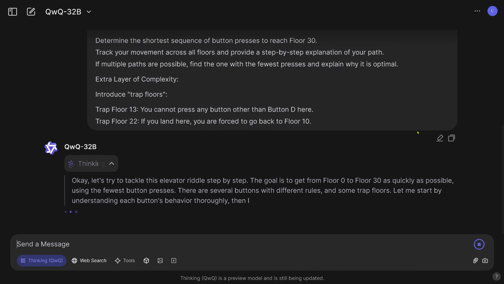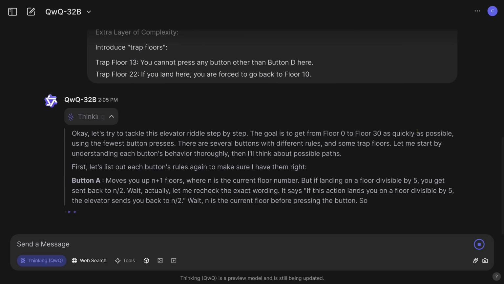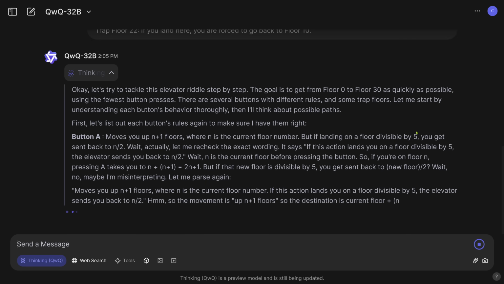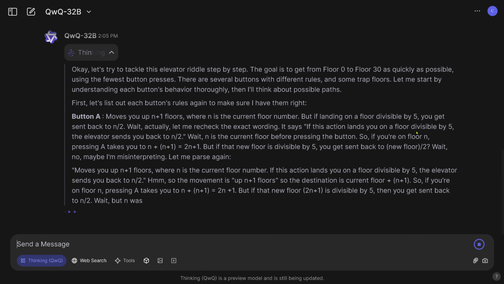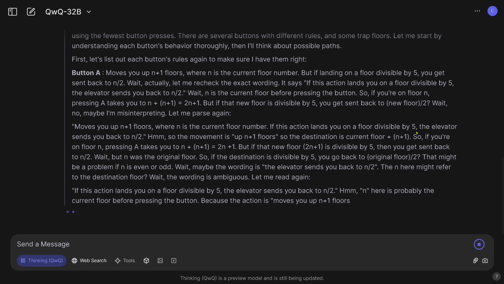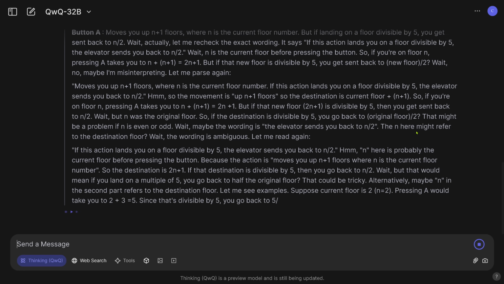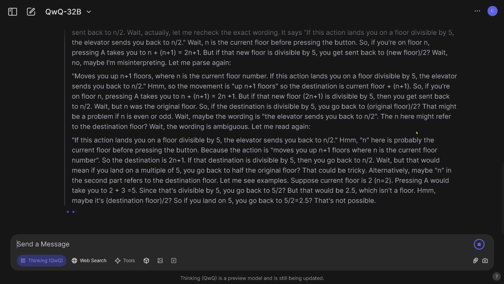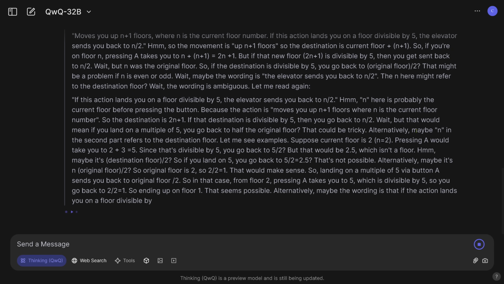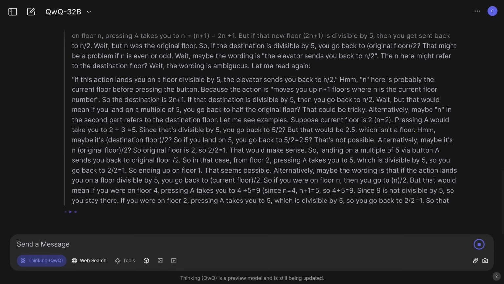It is thinking, great. We can see the thinking. I do like this. Great QwQ. Real nice. Button A. We are here in real time. Okay. It's a preview model still being updated. So this is the first look at QwQ 32B. Okay. Maybe it is floor 2. So it makes sense. So landing. So you really see here the thinking process if you want, the algorithm.